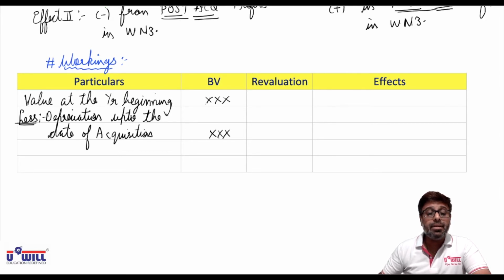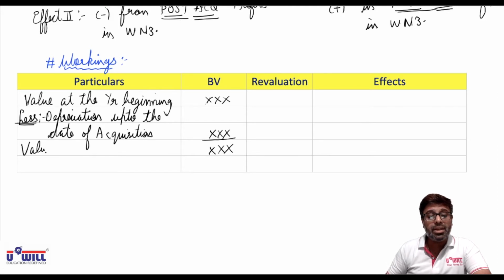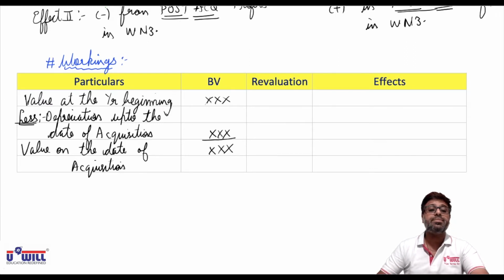And from the value of the fixed asset at the beginning of the year, if you subtract depreciation up to the date of acquisition, then you will get the value on the date of acquisition of shares.